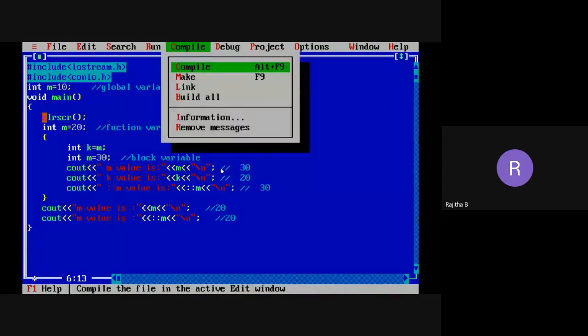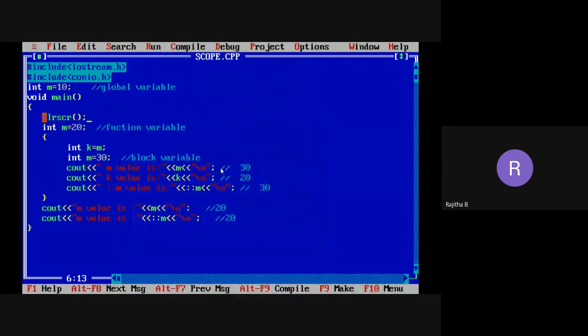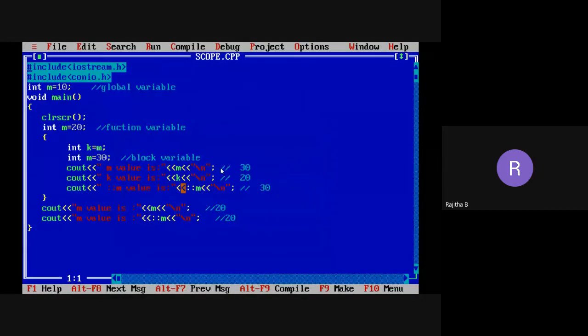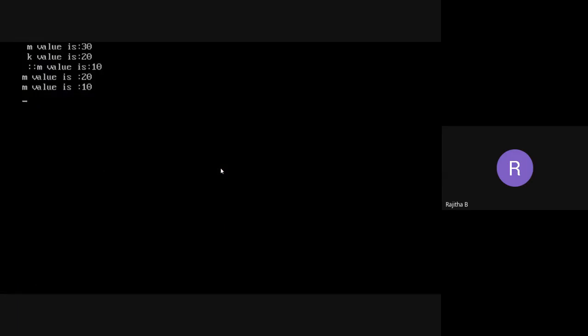Now I want to compile. I want to save this one. Now run the program. Again, I want to save this. Now see the output. Now we can see only this particular program output. After modification, I want to compile this program, then we can see the output. So see the output here. What values are we getting? 30, 20, 10, 20 and 10.